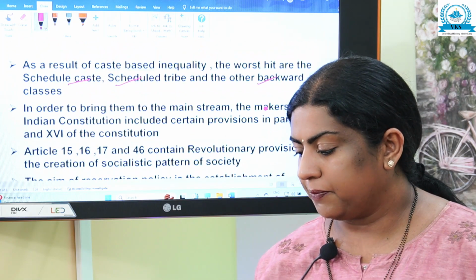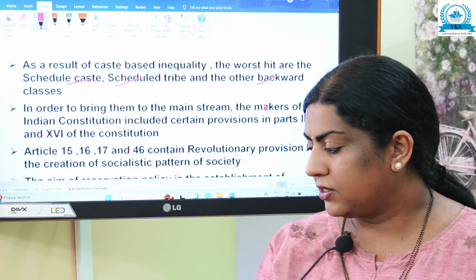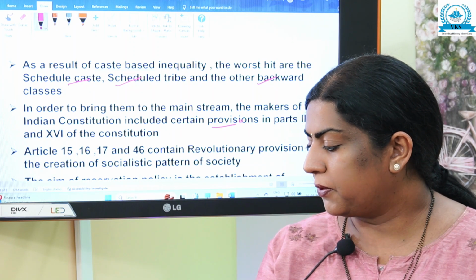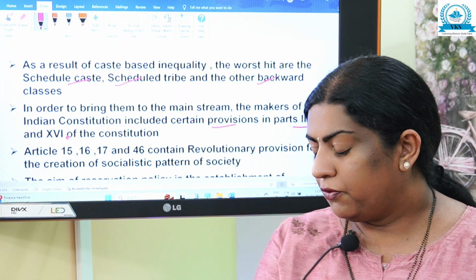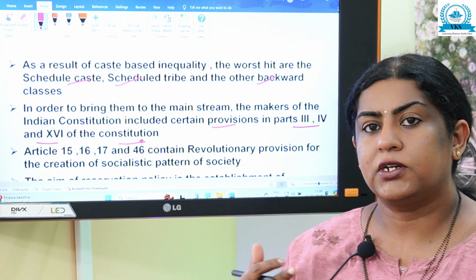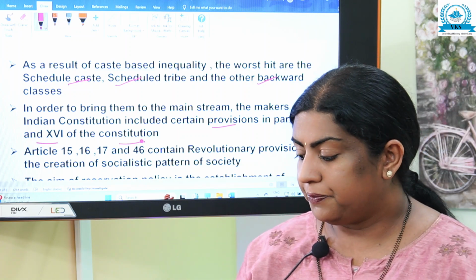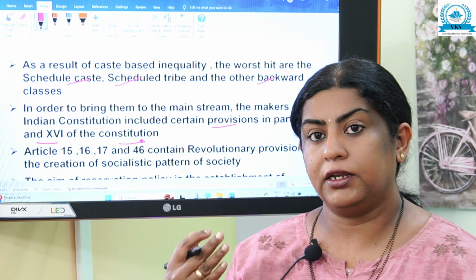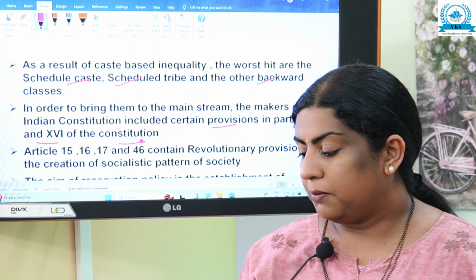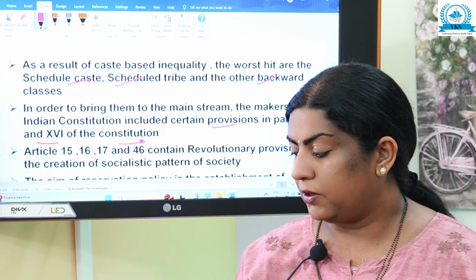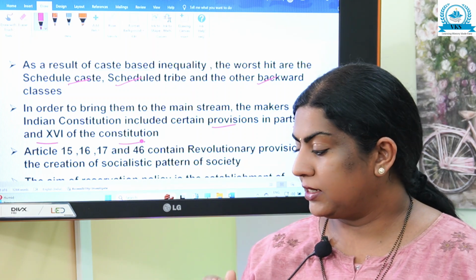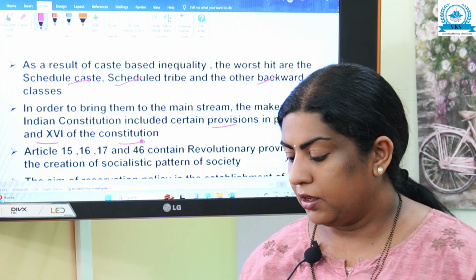In order to bring them to the mainstream, the makers of the Indian Constitution included certain provisions in Part 3, 4 and 16 of the Constitution. So, many provisions were made to bring scheduled caste, scheduled tribe and OBC to the mainstream. The makers of Indian Constitution included certain provisions in which parts? In Part 3, 4 and Part 16 of the Constitution.